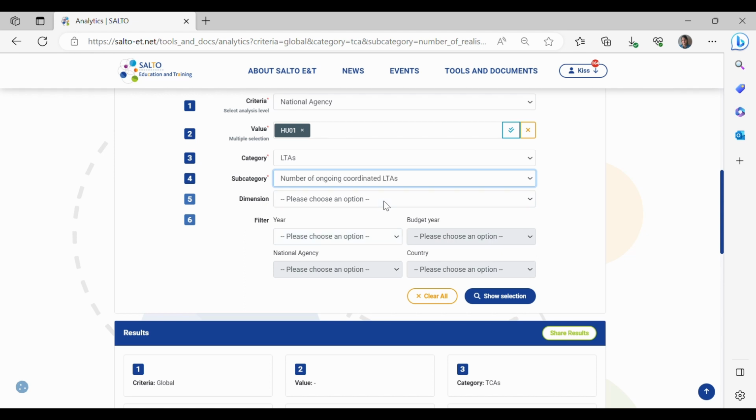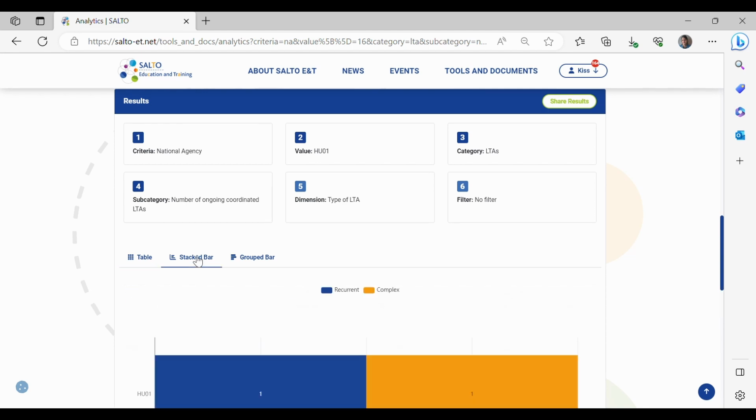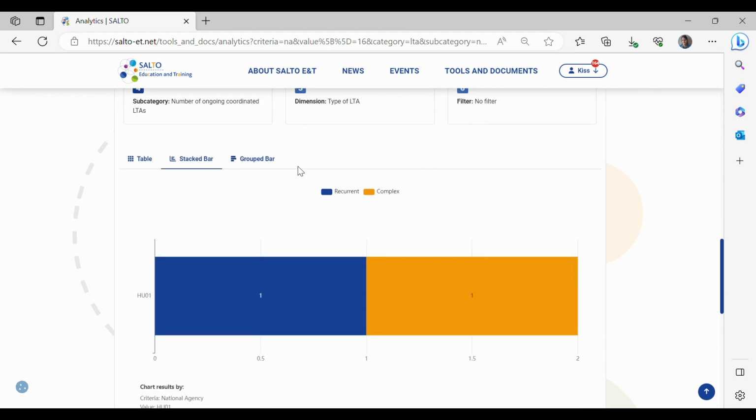So I would like to know the number of ongoing coordinated LTAs, and let's see the type of LTA now, whether it's recurrent or complex. So let's set the type of LTA and let's see the results. And we know that 2 LTAs are coordinated by the Hungarian National Agency, so we have 1 recurrent and 1 complex LTA. Let's see the stack bar and the group bar.